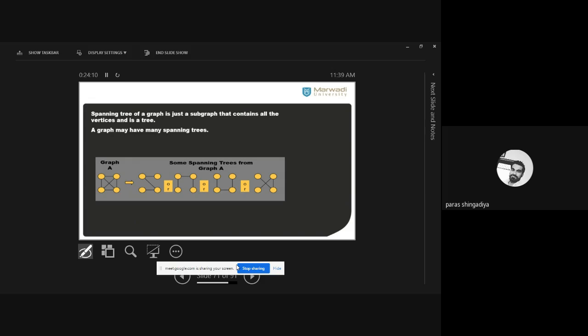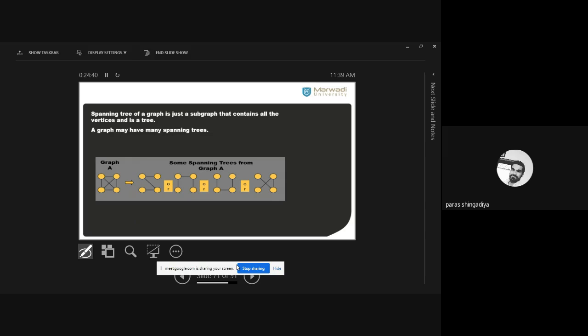Clear? And now we have one formula for the complete graph. How many possible spanning trees can you create in a complete graph? Okay, because the complete graph is one of the special graphs we have: K2, K3, K4, K5, which include some fixed degree, K4, K5, K6, and so on. So we have a formula to check how many spanning trees you can create in a complete graph. Okay, so here it is.